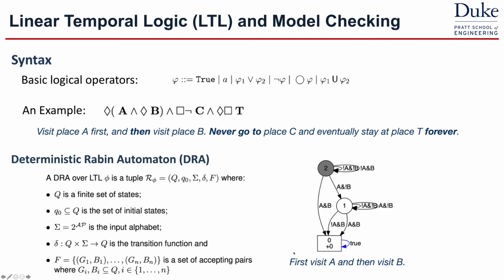For example, the graph on the right-hand side corresponds to the LTL, saying that the robot needs to visit A first and then visit B. We can track the A and B down from the transition relations on the edges. So the robot needs to visit A first and then visit B to get to an accepting state. Or the robot can visit A and B at the same time, meaning that these two labels refer to the same objective.